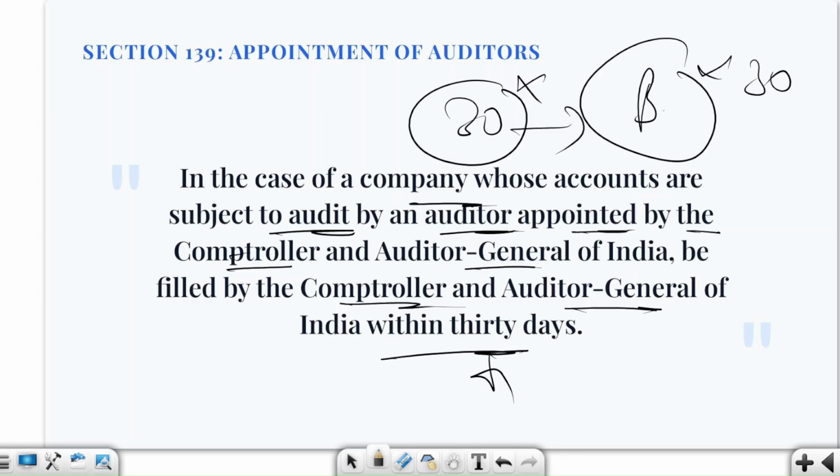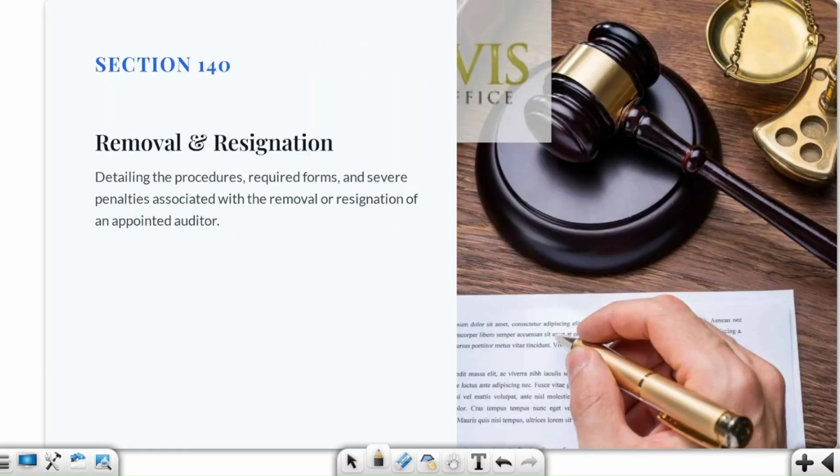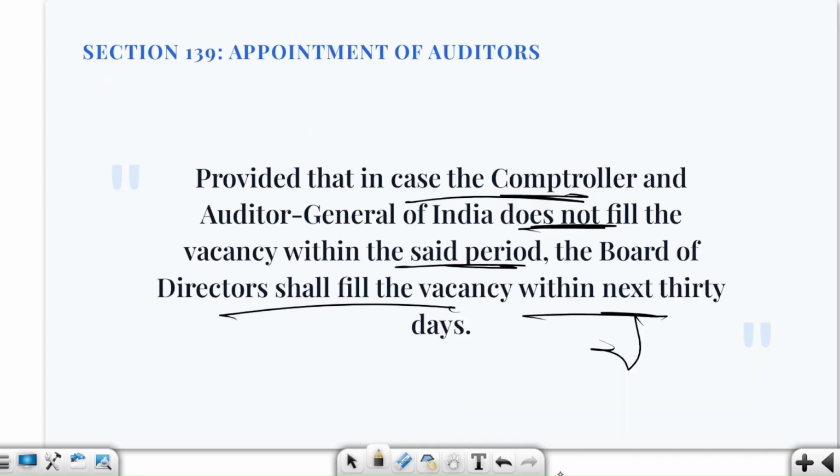Fine. Consider that here the board has filled this particular vacancy, right? So here you will understand that simply the auditor must be appointed by the Comptroller and Auditor General of India within 30 days. Provided in case the CAG of India does not fill this vacancy within the 30 days period, then the board of directors shall fill this vacancy within the next 30 days. Okay, you understood this part. With this, our section 139 is officially covered.